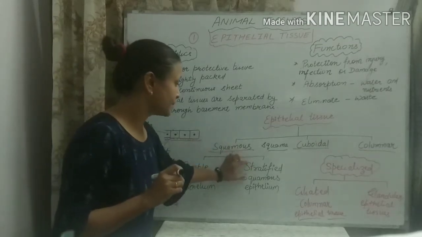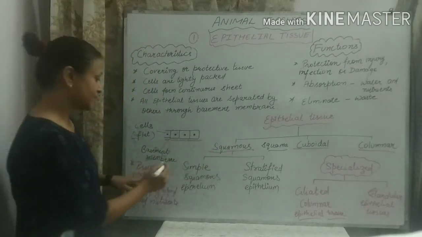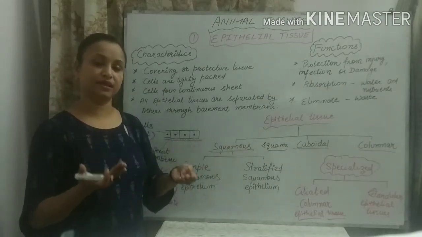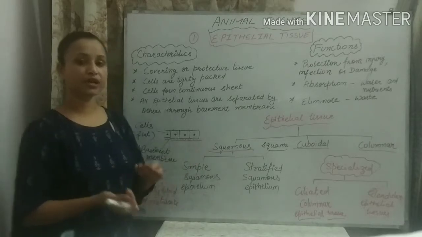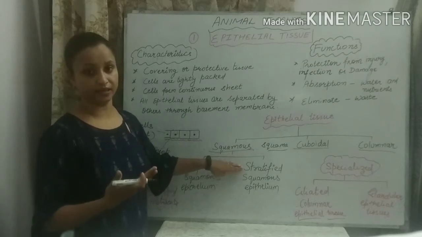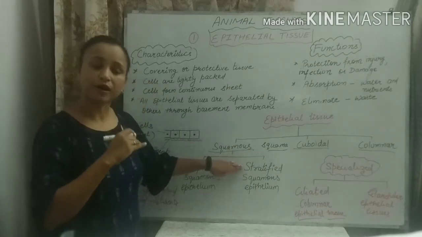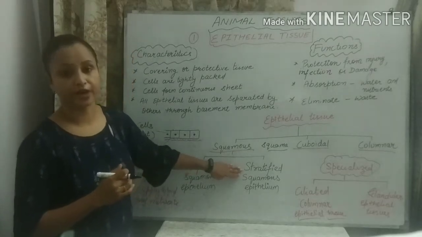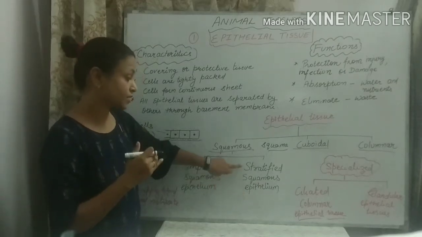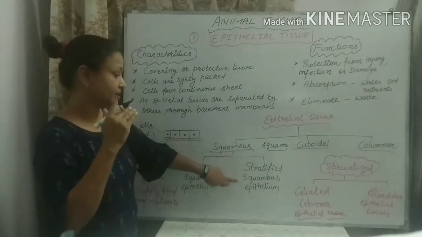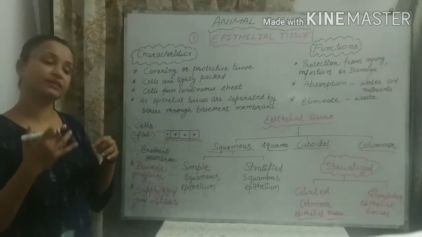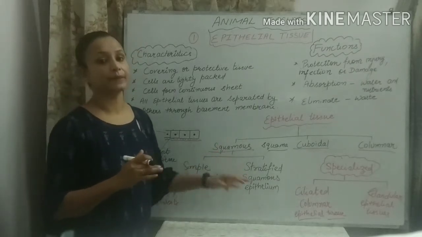So simple and stratified, what is the difference between them? Simple, according to the name, is simple. It has a single layer, where the cells are simply arranged in a single layer. Stratified: what is the meaning of strata? Strata means multi-layer. When more than one layer of cells is present, it is known as stratified. So what does stratified squamous epithelium mean? Stratified means multi-layered, and squamous means scale-like cells. So multi-layered scale-like cells are known as stratified squamous epithelium.